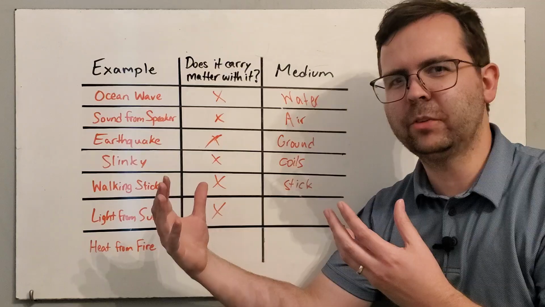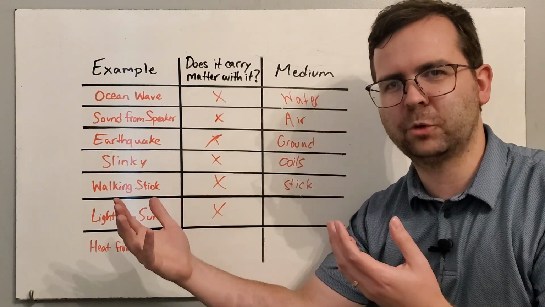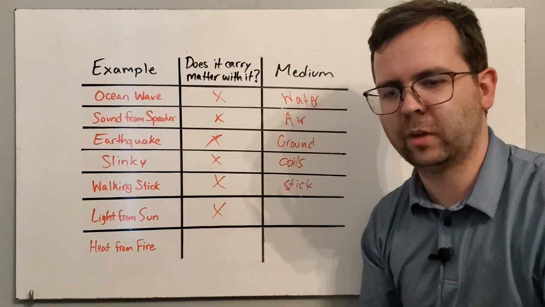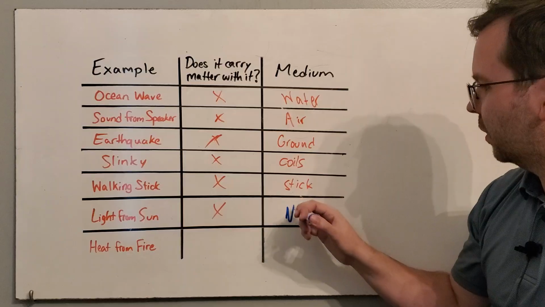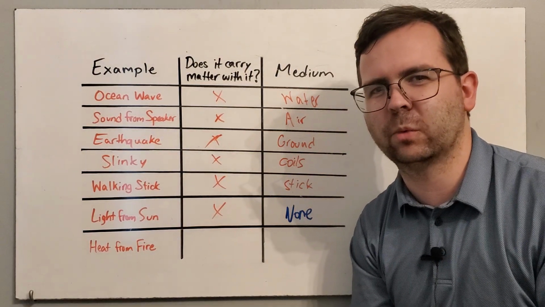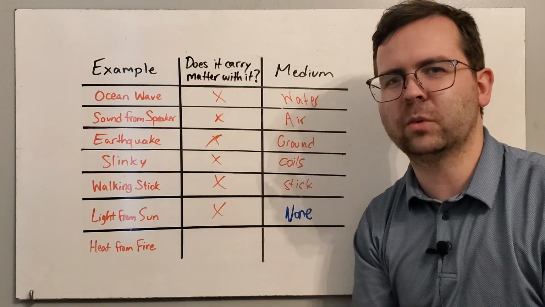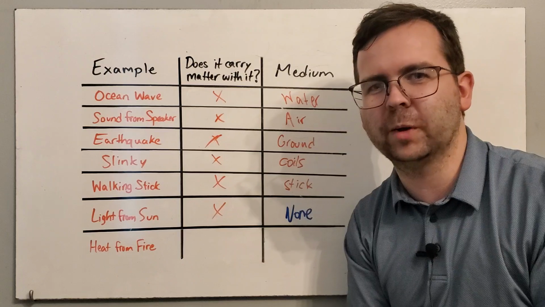Well, this is where we have something different happen, because there's nothing between us and the sun. It's empty space. And because of that, light waves do not need a medium to travel through. This is the one exception to the rule. Light waves are the only kind of wave that we know of that doesn't actually require a medium. It can just keep itself going.